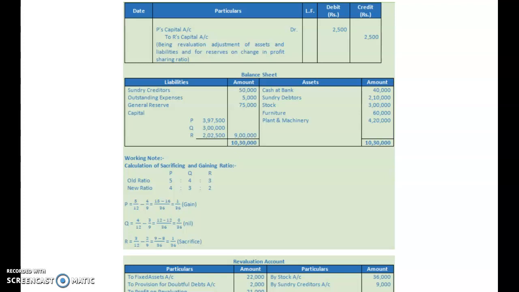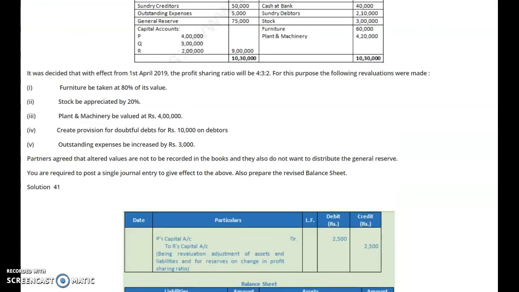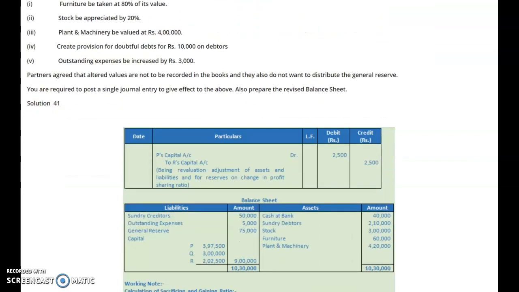We will take the net effect of the revaluation as well as the general reserve. The amount of general reserve is given as 75,000. So we will take that amount at 1 by 36, which is 2,500, for the revaluation adjustment of assets and liabilities and for the reserve on the change in the profit sharing ratio. Whatever result comes for the revaluation account, that is the loss, please understand. Then the general reserve is in credit, we will take the net effect of that, and that net effect will be adjusted and an entry will be recorded here.